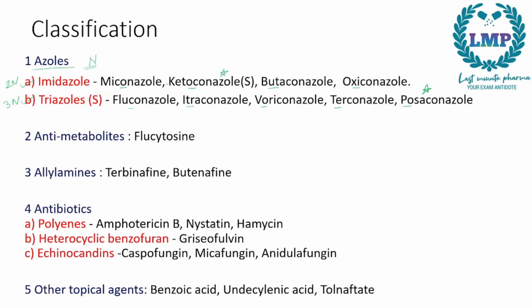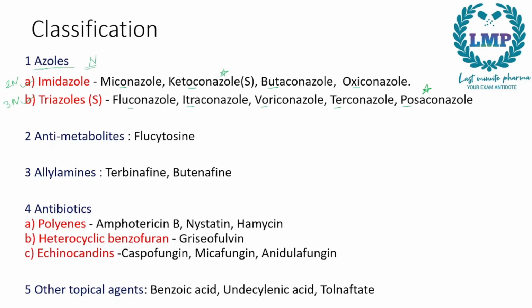Now among the imidazoles, all of them except ketoconazole, that is miconazole, butaconazole, oxyconazole, these are non-systemic, whereas only ketoconazole is systemic. Next we have triazoles, that is fluconazole, itraconazole, voriconazole, terconazole, posaconazole. These are all systemic drugs.